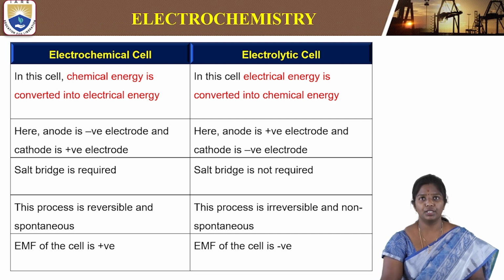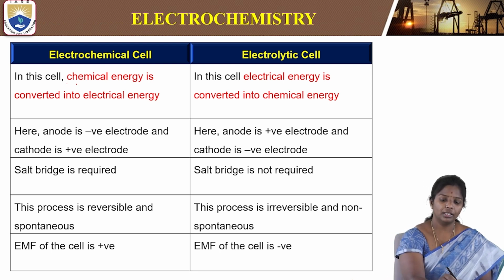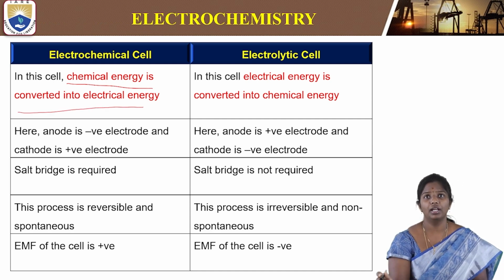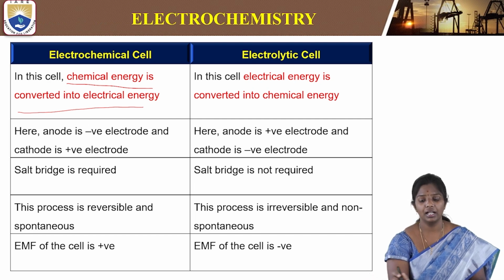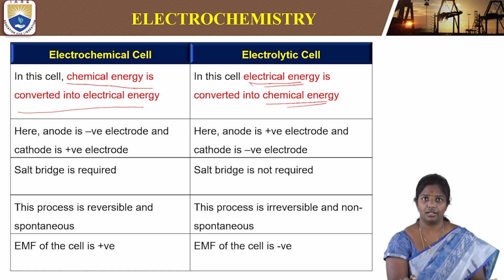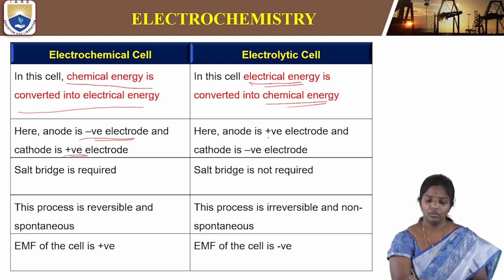So what are the differences between the electrochemical cell and the electrolytic cell? In the electrochemical cell, as we have seen previously, chemical energy is converted to electrical energy. And in the electrolytic cell, applying electrical energy helps in converting it into chemical energy. So this is the basic difference. And here in the electrochemical cell the anode is the negative electrode and the cathode is positive, and in the electrolytic cell, the anode is positive and the cathode is negative.